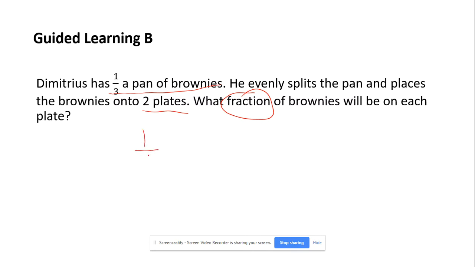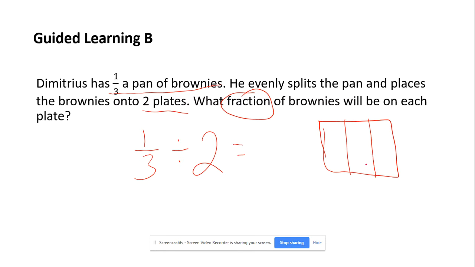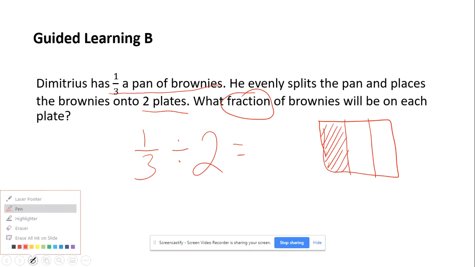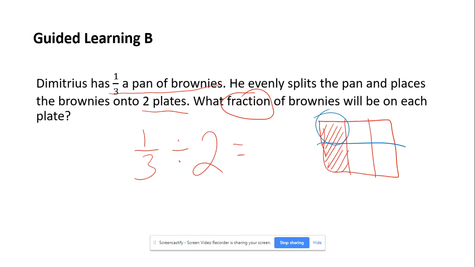So we're starting with a third of a pan of brownies. We're putting these slices onto 2 plates. We want to figure out how much is going to go on each plate. So if we're starting with 1/3, we're going to start by drawing 1/3, shade in one portion of those 3. And now we're going to be splitting it between 2 plates or 2 groups. We're going to split this into 2. We can see that on each plate, we're going to be putting 1 out of 1, 2, 3, 4, 5, 6. 1/6 of the pan of brownies is going to go onto each plate.